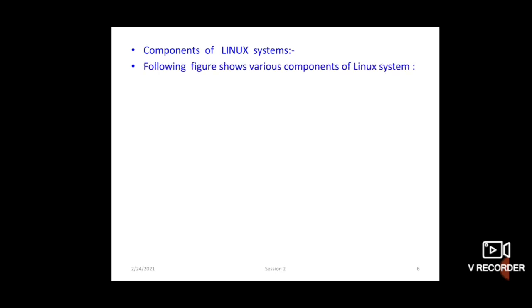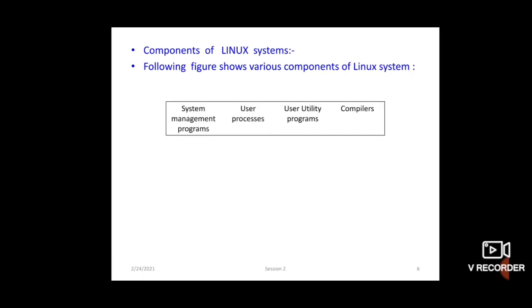Now, in the Linux system, different components are there. Linux is composed of three main bodies of code. First, see diagrammatically the various components in the Linux system.